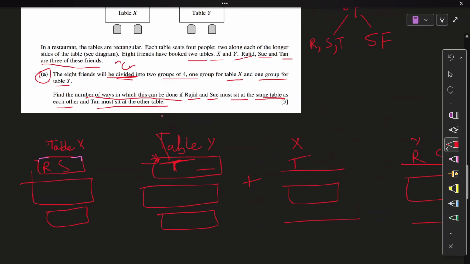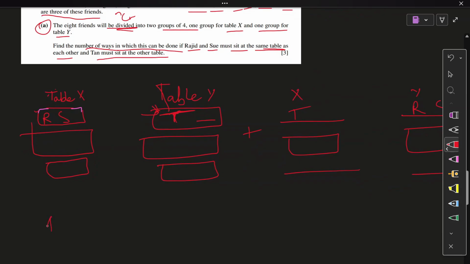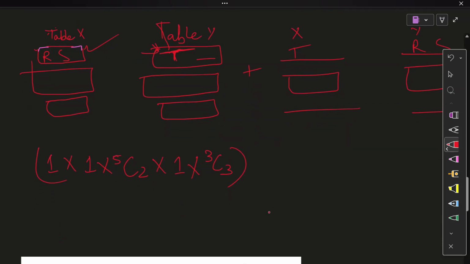Now, let's start selecting. So Rajat and Sue are fixed, they're going to be represented by 1 and 1 on that table. And for those two seats selected, done. What about these two seats? Out of the 5 friends, 2 of them are seated here. Table X complete. Moving on to table Y. Table Y has Tan fixed. Tan sitting there chilling, already selected. Then we have the remaining 3 people, because two of them are seated on table X. Select them, 3 seats remaining, filled. That is one whole complete case.